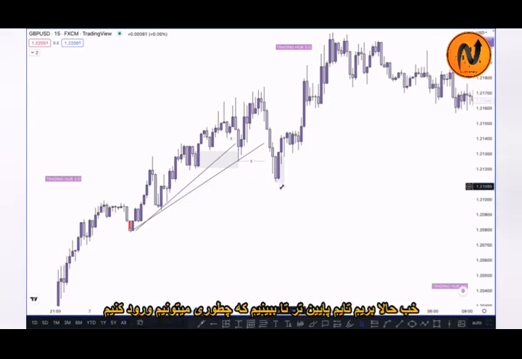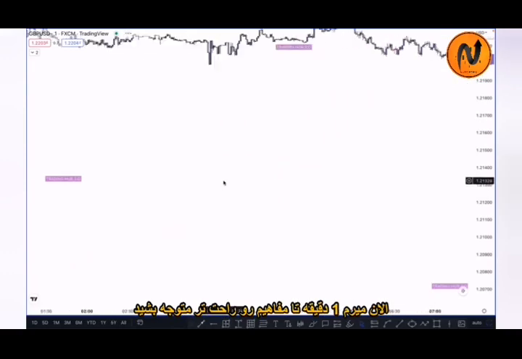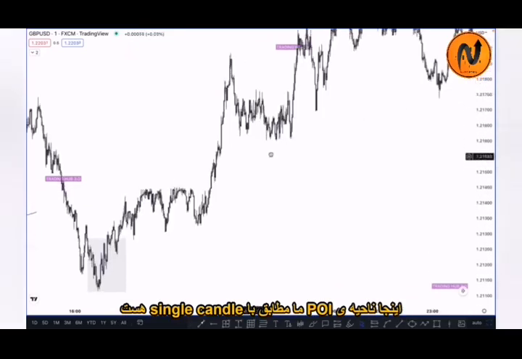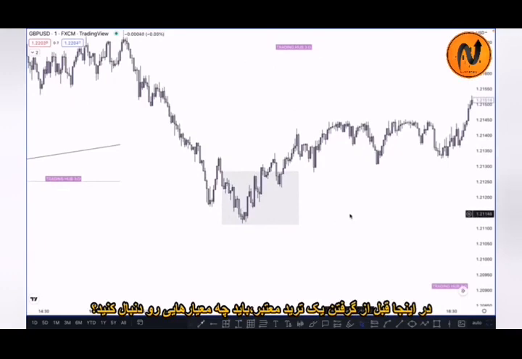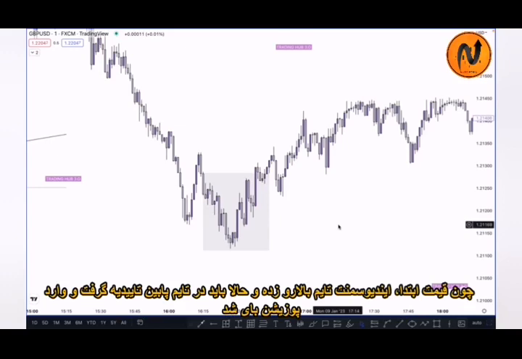Now let me show you exactly in a lower time frame how we can react and how we can take entry. Now let's switch into the 1 minute chart, then you can see more clearly how we can identify the same point. So this one is our POI. As you know, this one is our single candle order block at this point. So in this case, what criteria should you follow to confirm a valid entry at this point? First of all, price must break the first recent high, which acts as our change of character, because market momentum is bullish and the market took out the higher time frame POI and the higher time frame inducement, and then you can simply switch into the lower time frame and buy or sell here.